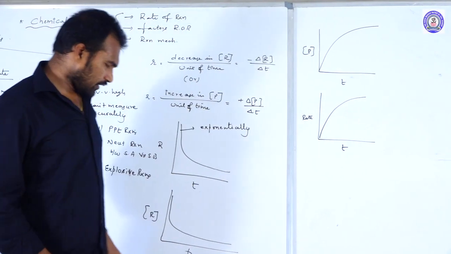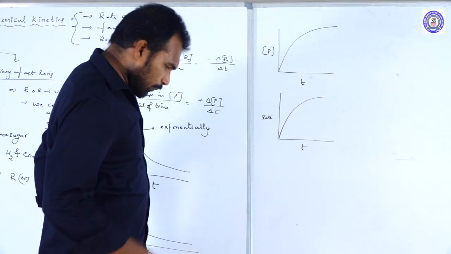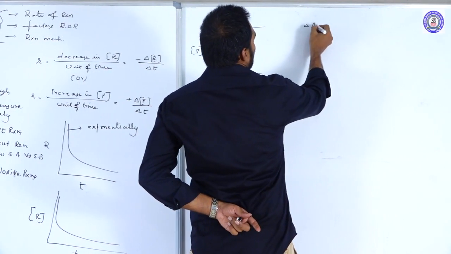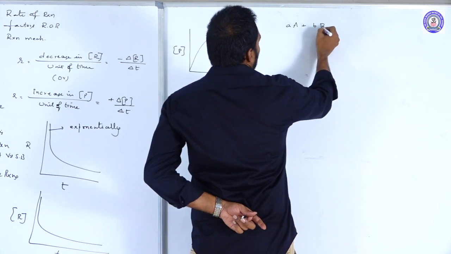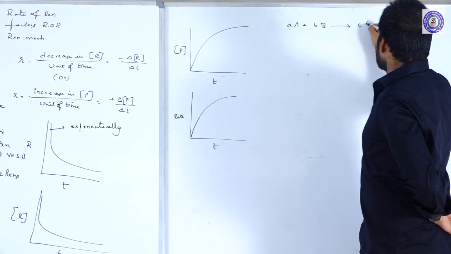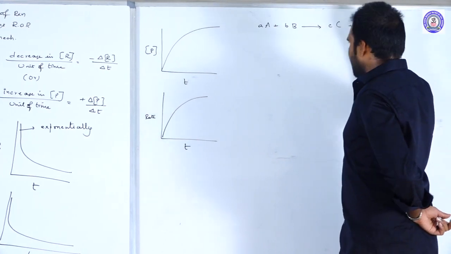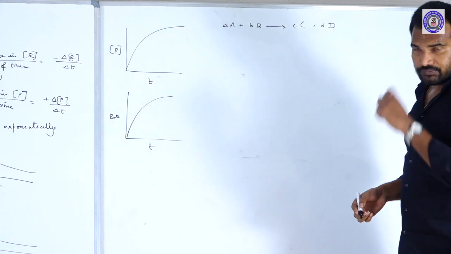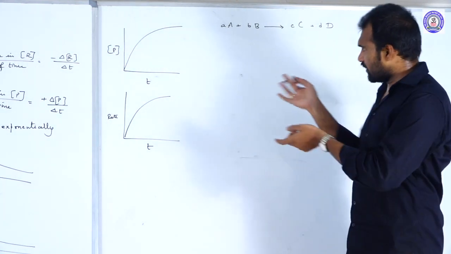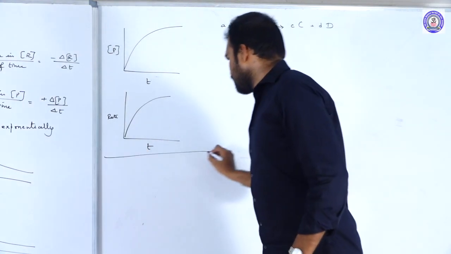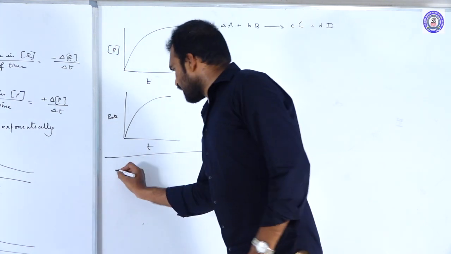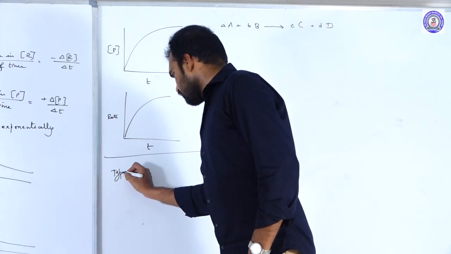Okay. So after that, we should know, suppose you take a chemical reaction, that is what I am taking: small a moles of capital A plus small b moles of capital B giving small c moles of capital C plus small d moles of capital D. Let us consider a chemical reaction. Here in this case, the rate of overall reaction. And before that, you should know the types of reactions. Before we go into that, let us finish this. Usually, the types of rates of reactions.